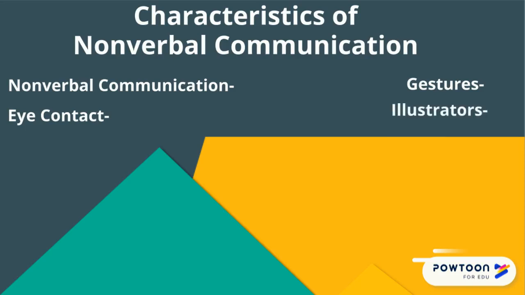Illustrators are gestures that add to what is being said or described. A common example of this is spreading out your arms when explaining the size of something. Emblems are gestures that stand alone as communicators in a conversation. This would be a thumbs up or an OK sign.